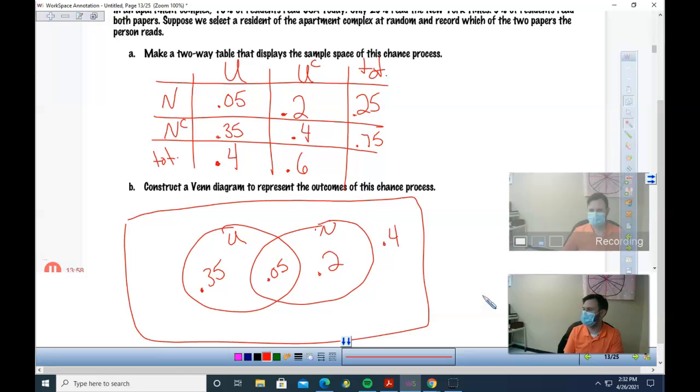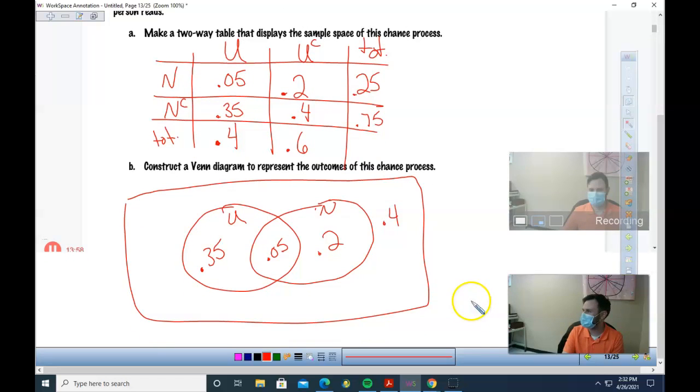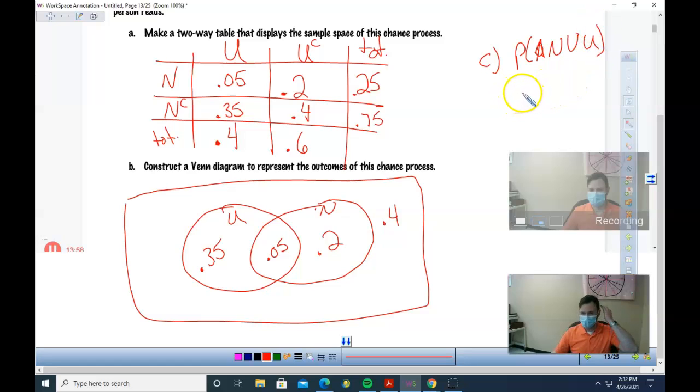Because now answering our questions is going to be really easy if you start with a Venn diagram instead of using the equations. When you go to answer your questions, you don't have to do math. You just look back at your Venn diagram. Hopefully if you're working the packet at home, like on C, what's the probability that they read at least one of the two papers? So for C, that's the probability of A or B, right? Or I'm sorry, I'm going to do N or U. Oh, I shouldn't have used U. So for or, that means what? What's the probability that I read one of them?